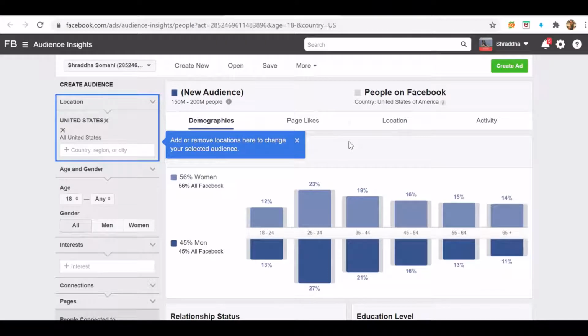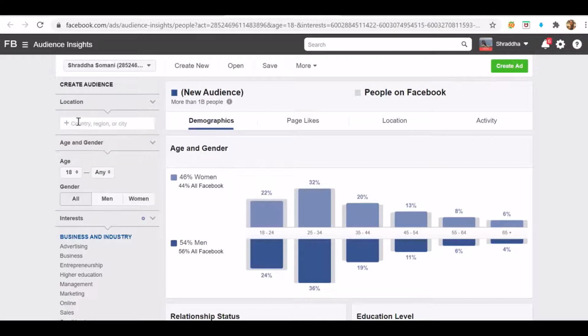After selecting this option, Facebook will give you an option to define your seed audience. First of all, I'll be selecting my seed audience. Seed audience is nothing but the audience which belongs to the location where you're serving your business. So say, for example, if I want to advertise for a digital marketing training institute and that institute is serving in India, I can select the location as India over here.